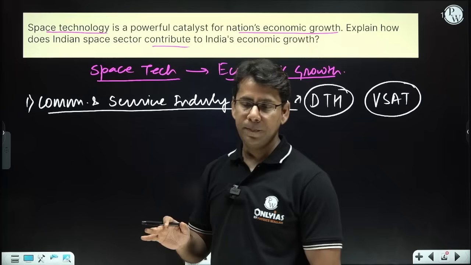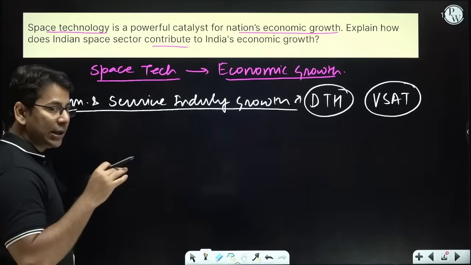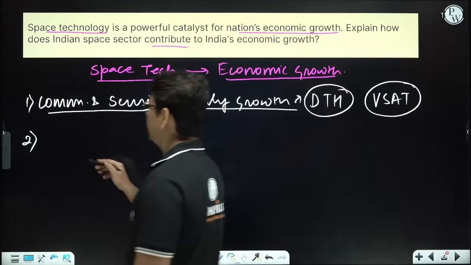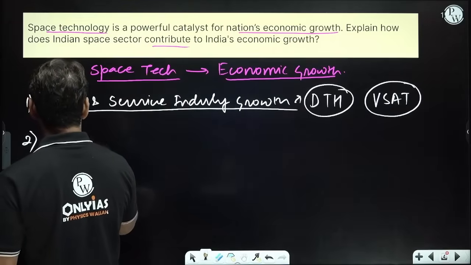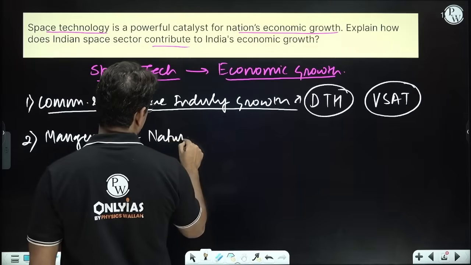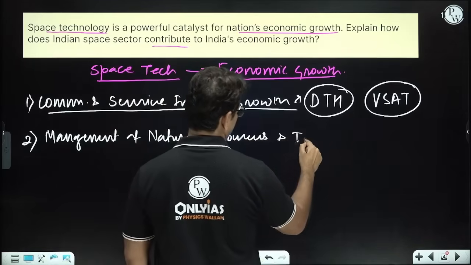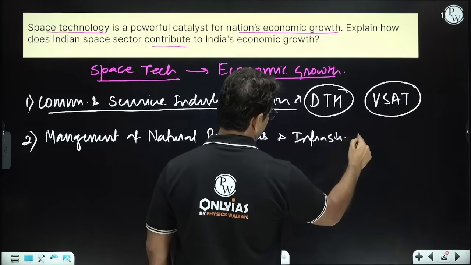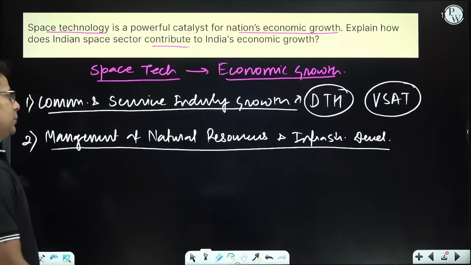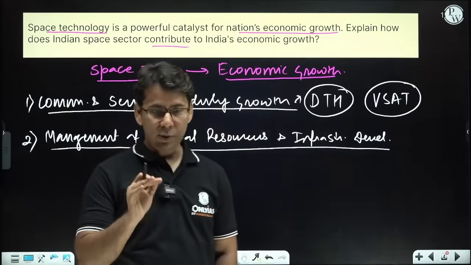So that's one thing. The second area that we can directly connect with is management of natural resources and infrastructure development, right? Now there we can see the role of remote sensing satellites. You have to write it.